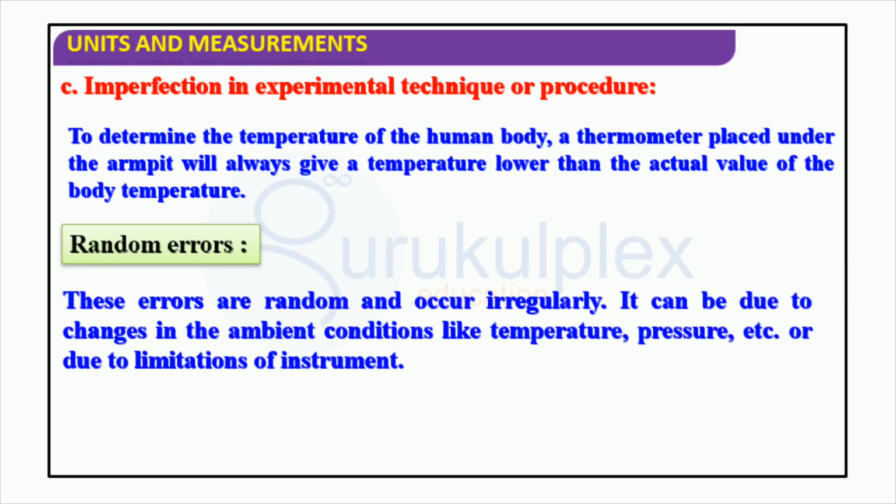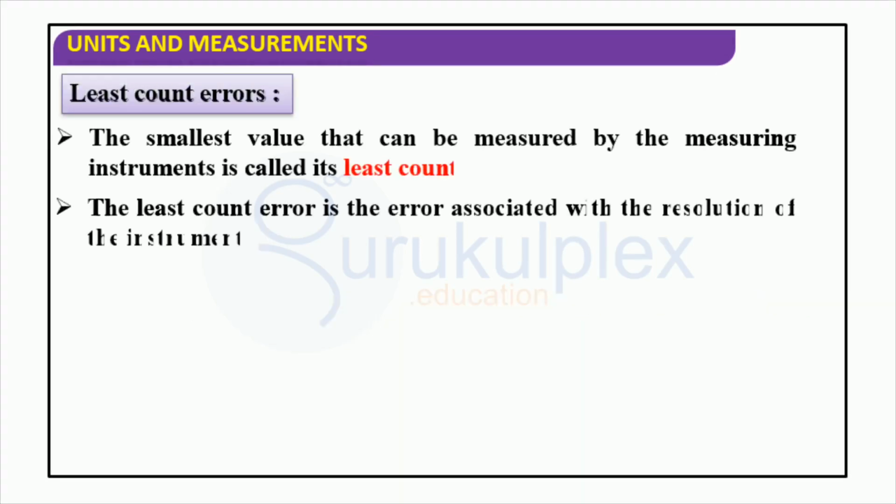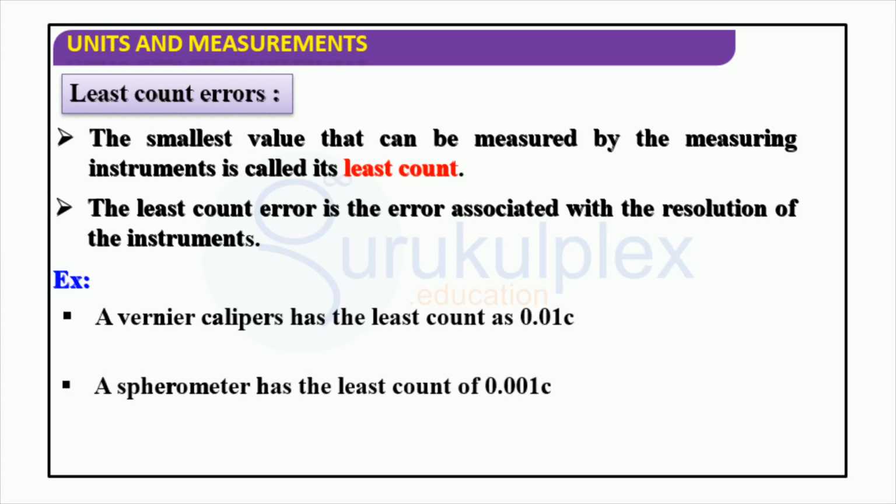Random errors, on the other hand, result from unpredictable changes in environmental conditions like temperature and pressure, or from limitations of the measurement instruments. The concept of least count errors is being discussed in this slide. Least count is the smallest value that can be measured by the measuring instrument. A vernier caliper has a least count of 0.01 cm while a spherometer has a least count of 0.001 cm. These errors are linked to the resolution of the instruments.